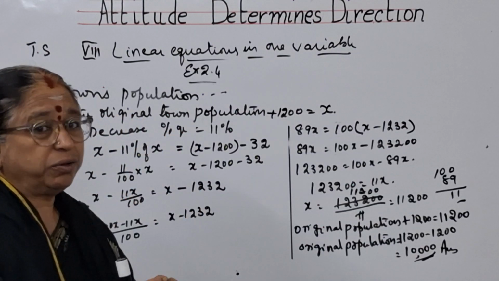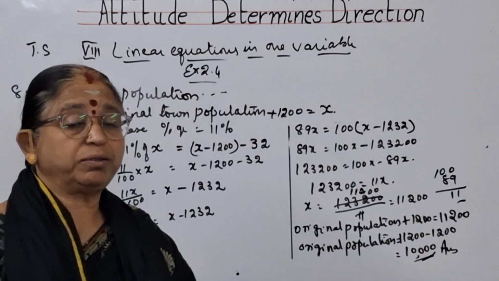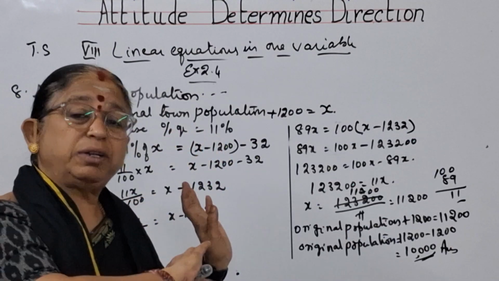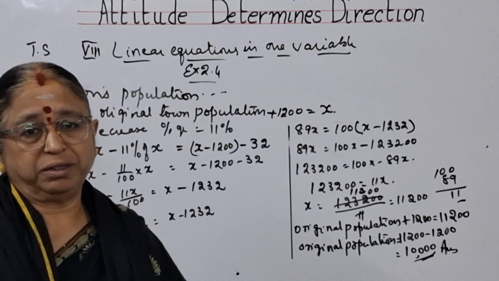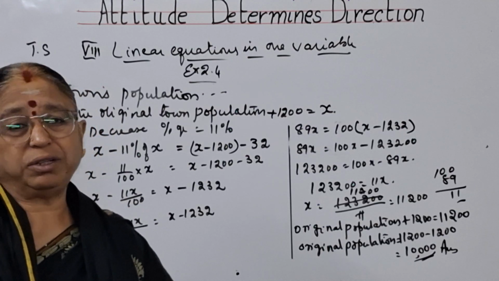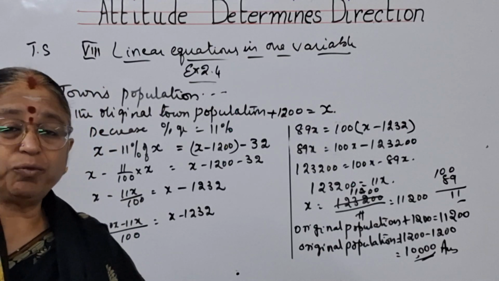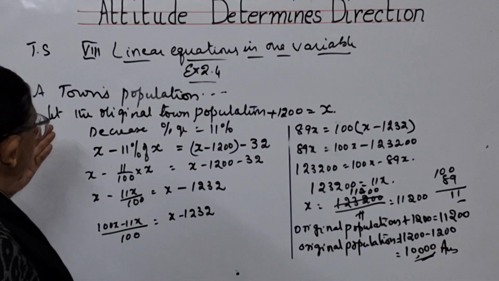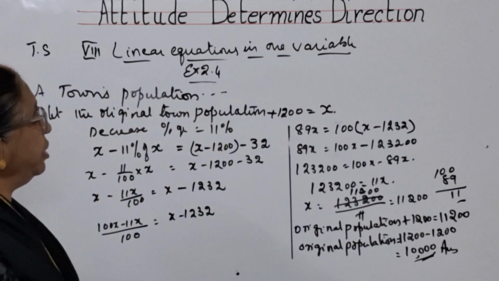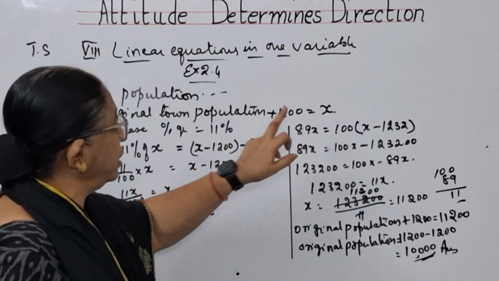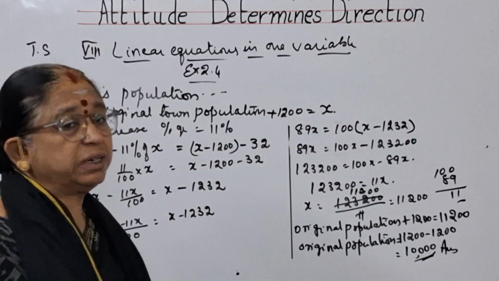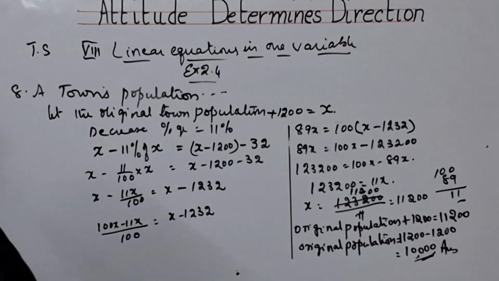Then they have observed that from the original population, 32 people are less here. Now, what is the original population they are asking? So, what have we discussed here now? The original town population and 1200 added. After adding 1200, we are considering it as x. Then what happens, children?